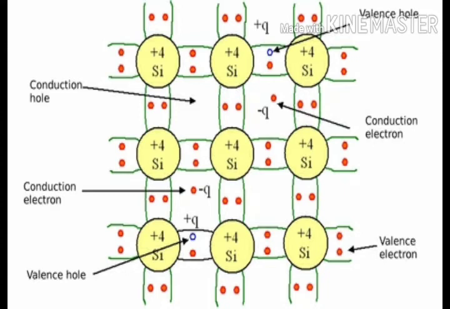Here m0 is the free electron mass, q is the electronic charge, epsilon 0 is the free space permittivity, h is the Planck constant, and n is the positive integer called the principal quantum number.